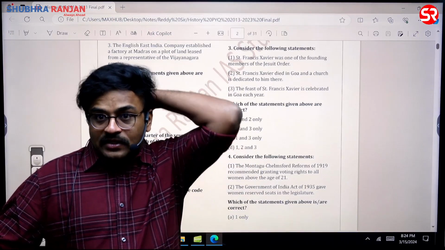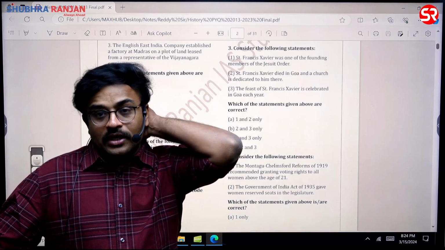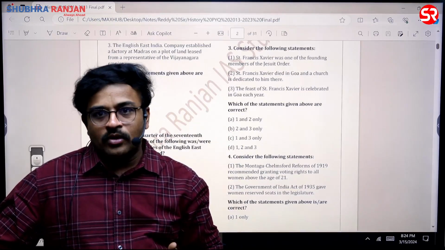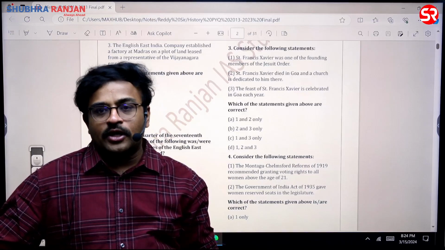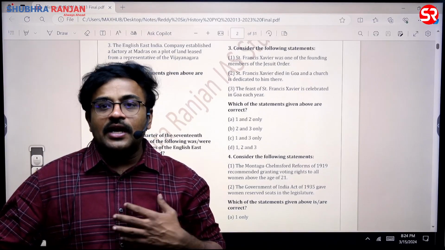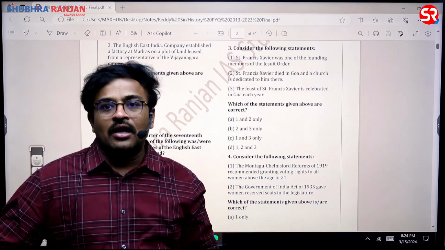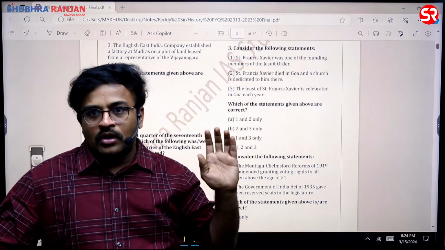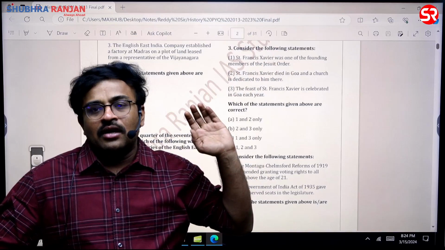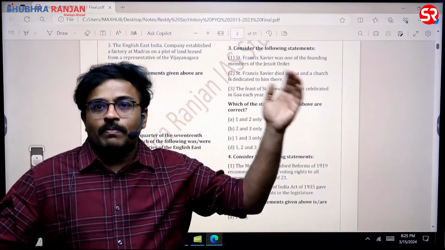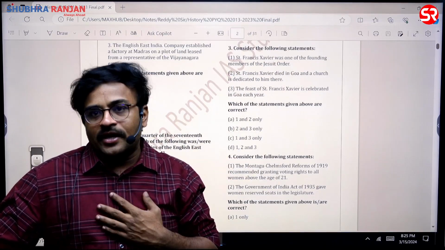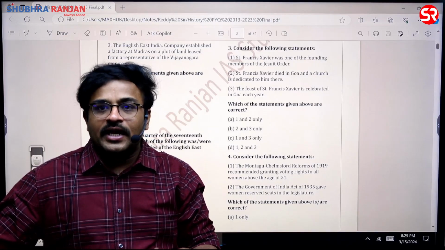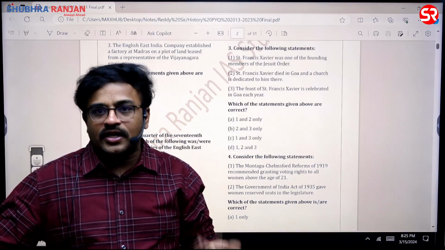But Saint Francis Xavier is a person who established the Jesuit order, and he went to the Ibadat Khana of Akbar. There he tried to convert Akbar to Christianity, but when he failed in his mission, he came back to Goa, and from Goa he went to China, and in China he died. After his death in China, his dead body was brought back to Goa and buried there. After a few decades, the dead body was re-excavated because they wanted to build a church in his memory.